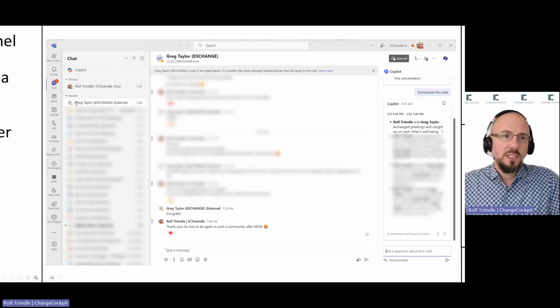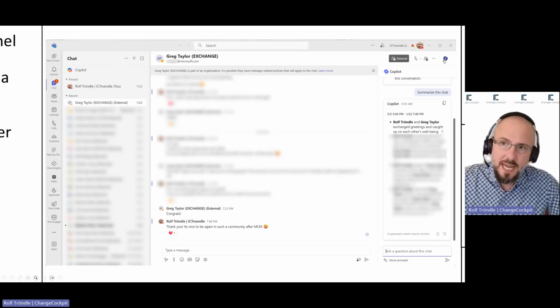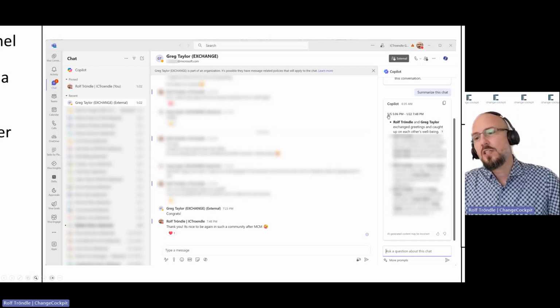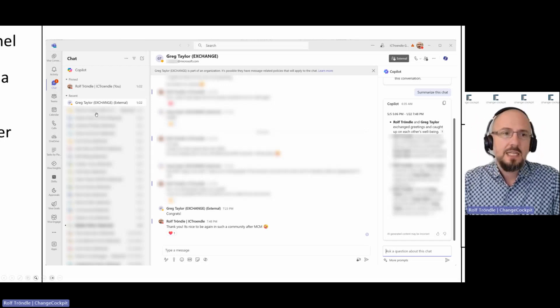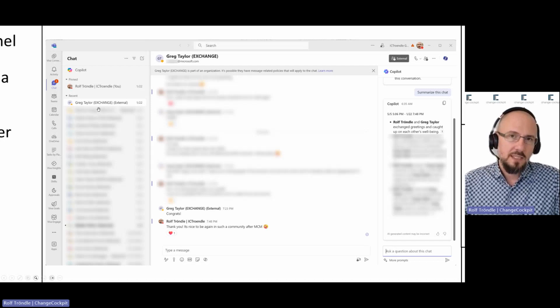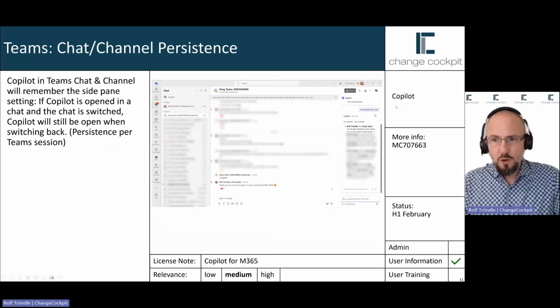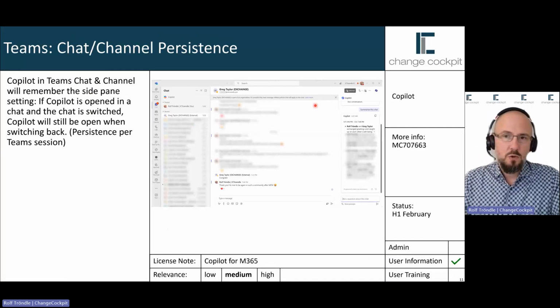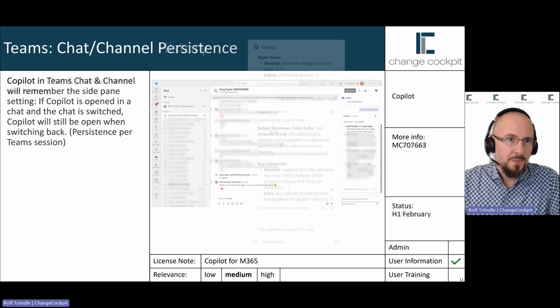So if you now switch to another chat and you switch back to this chat, then Copilot vanished and you had to reopen it again. After this change has rolled out, it will stay persistent. So Teams knows, at least until you restart Teams, that it should reopen Copilot, or it stays open for this particular chat where you already opened it.